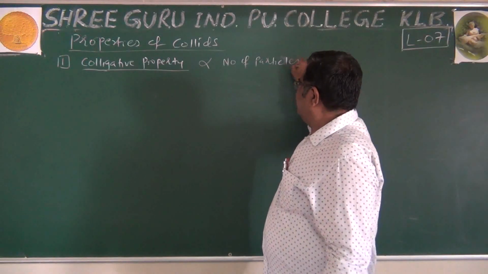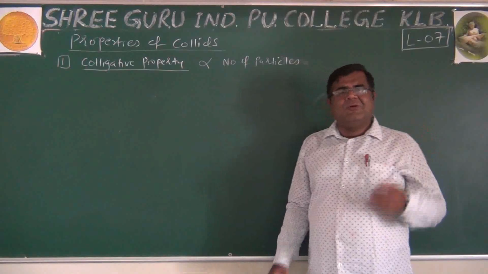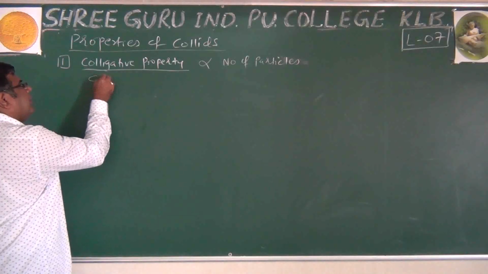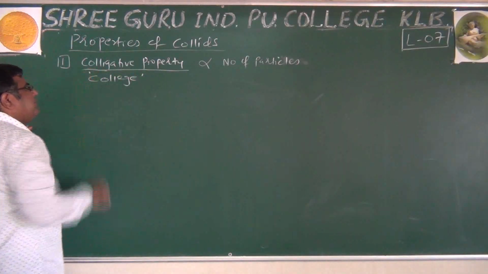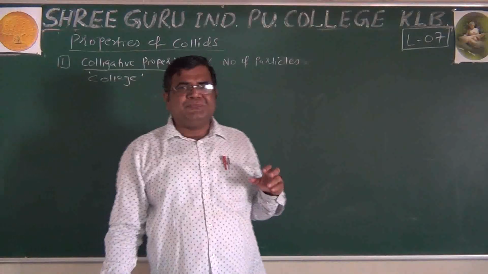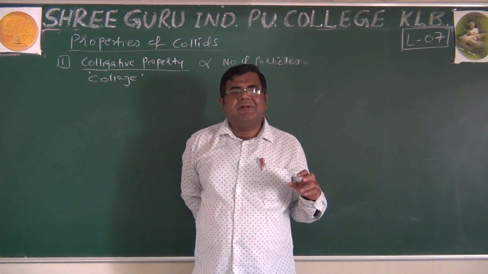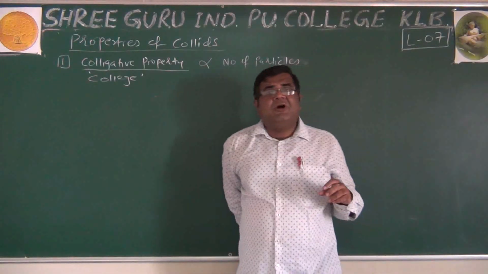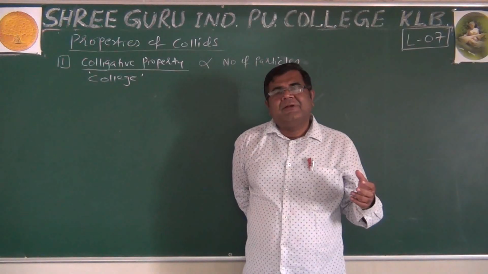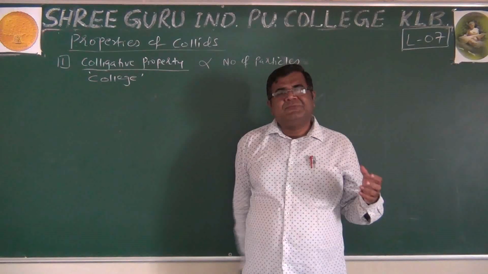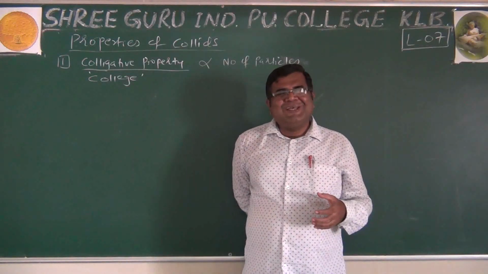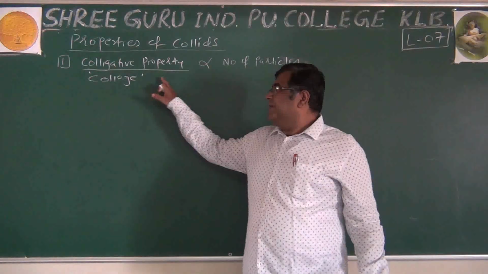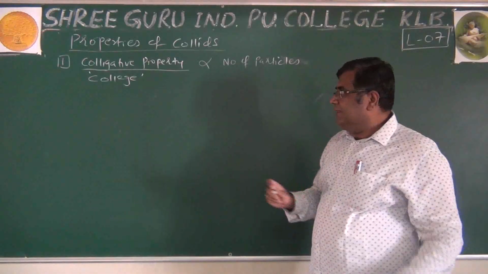Number of particles. If particles are more, colligative, this word, it has same origin as college. College is a Greek word which means assembly. Assembly means number. Assembly of learned people. When very intelligent students come together, we call it as college. That is the original meaning of that. So this property depends on number of particles.